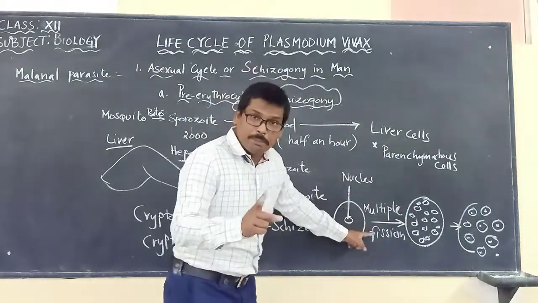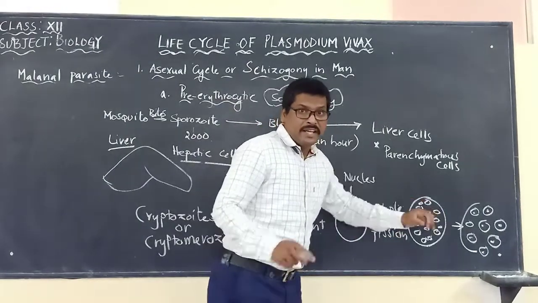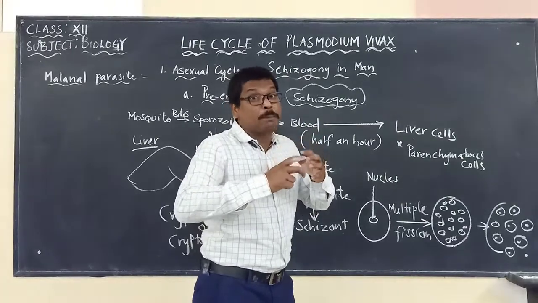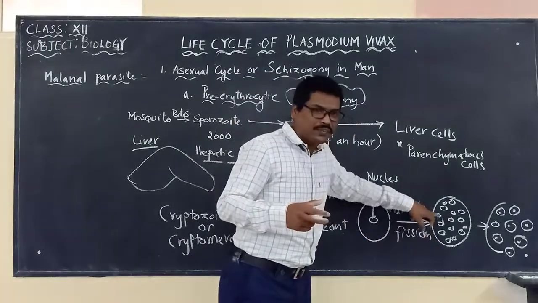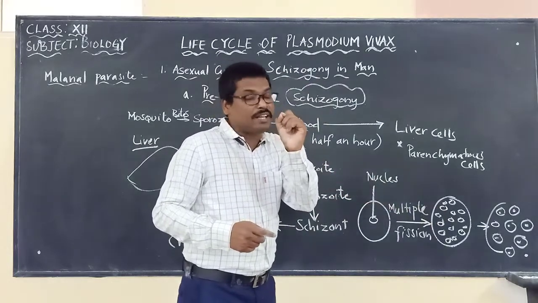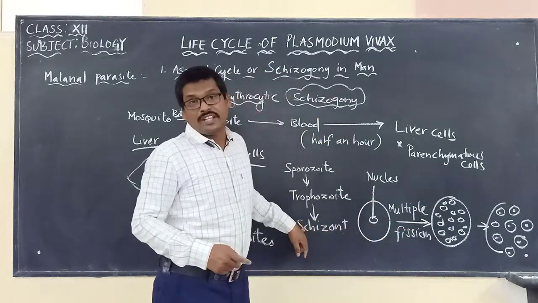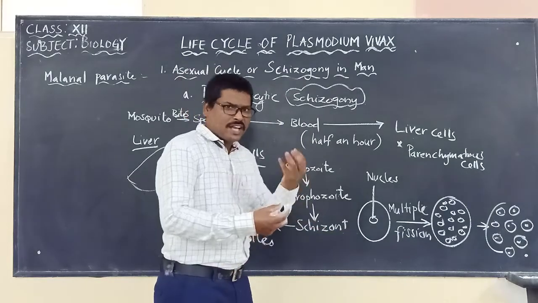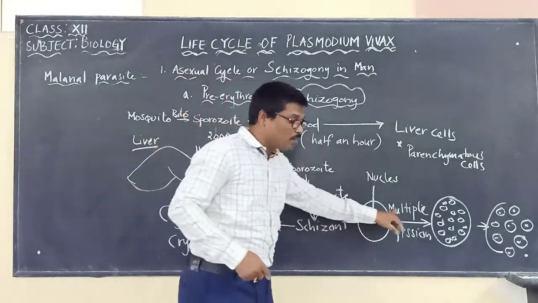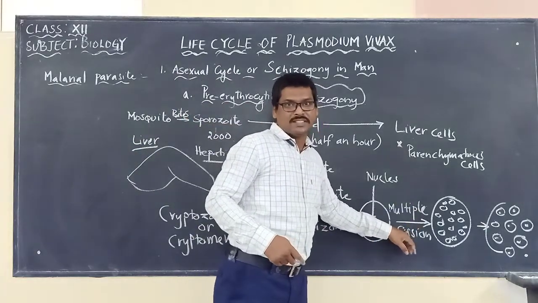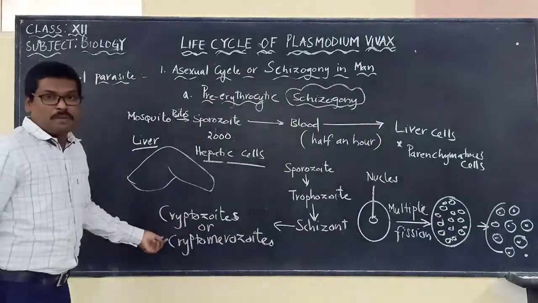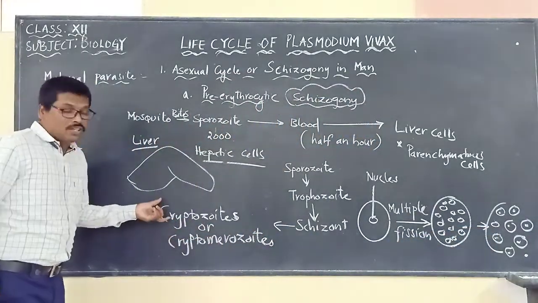See, once the multiple fission is taking place, each cell of the liver will be under pressure. There will be pressure on the walls of every liver cell in which this schizont is present, because they are increasing in size and they apply pressure on the walls of the liver cells. And at the same time, multiple fission is taking place to produce the merozoites, called actually the cryptomerozoites or cryptozoites.